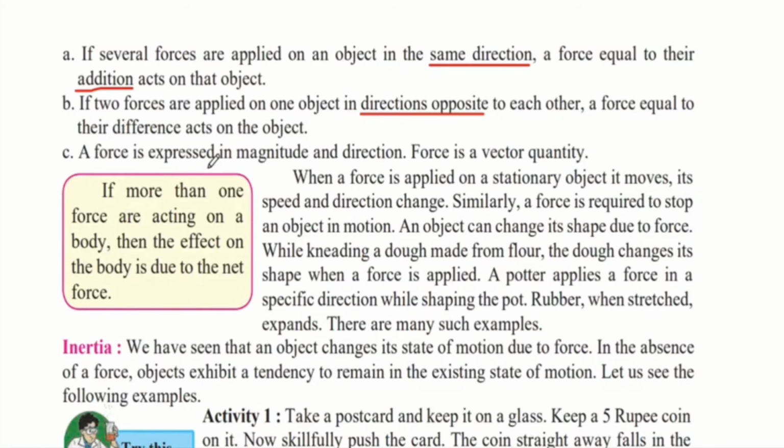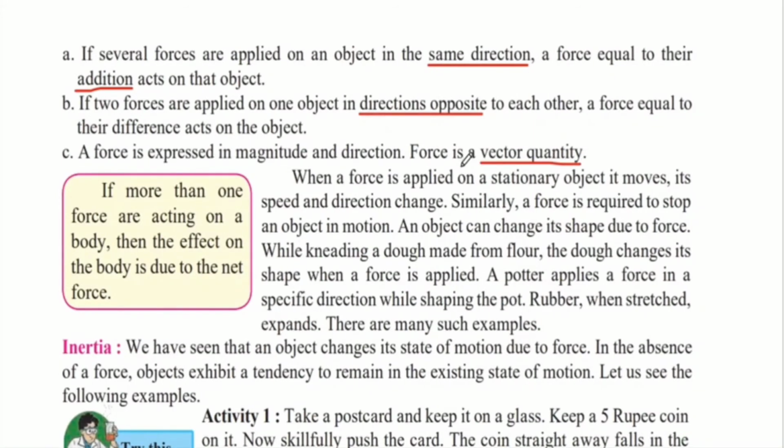A force is expressed in magnitude and direction. Therefore, the force is a vector quantity. We know of two types of quantities, that is scalars and vectors. Scalars depend only on the magnitude, whereas vectors depend on the magnitude as well as the direction. Because force depends on both magnitude, that is the amount of force, and also the direction in which the force is acting, force is a vector quantity.